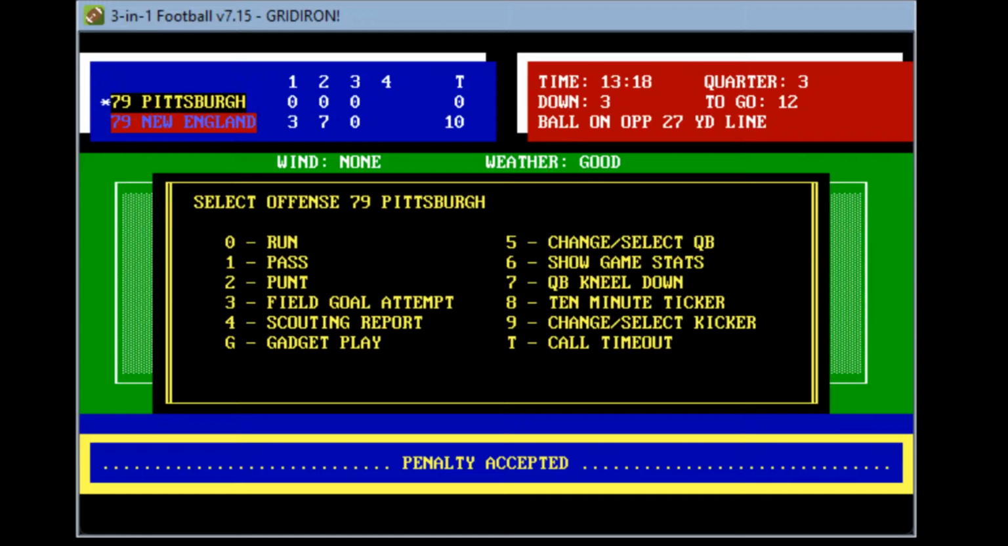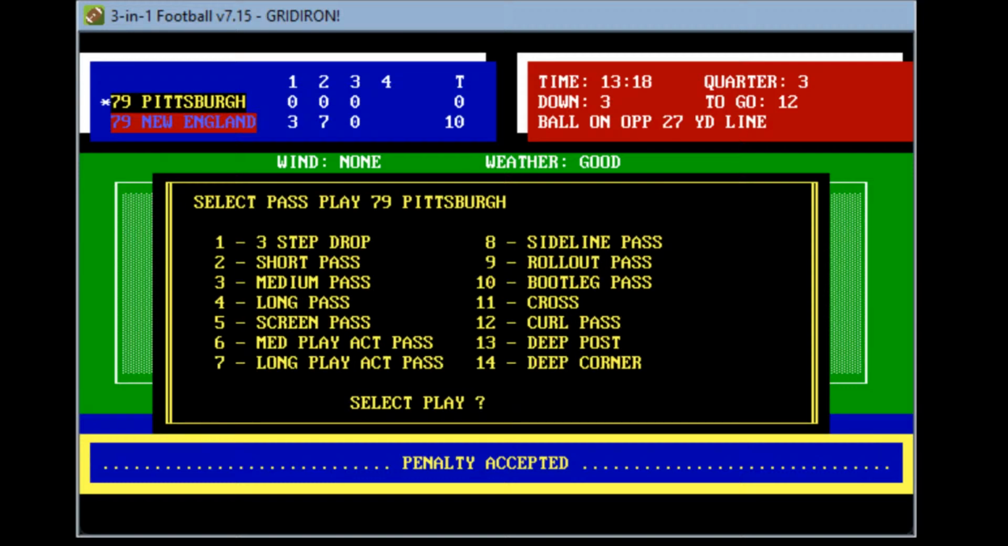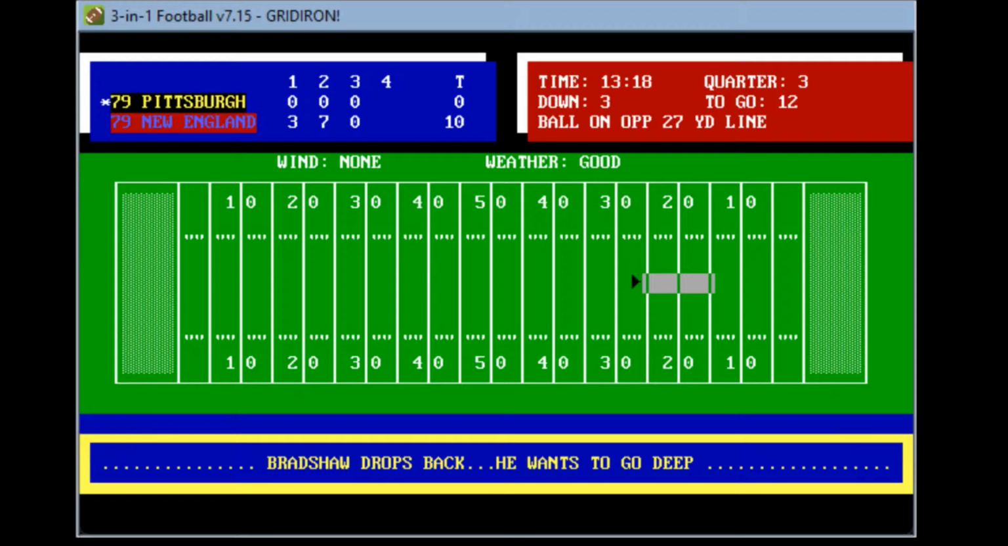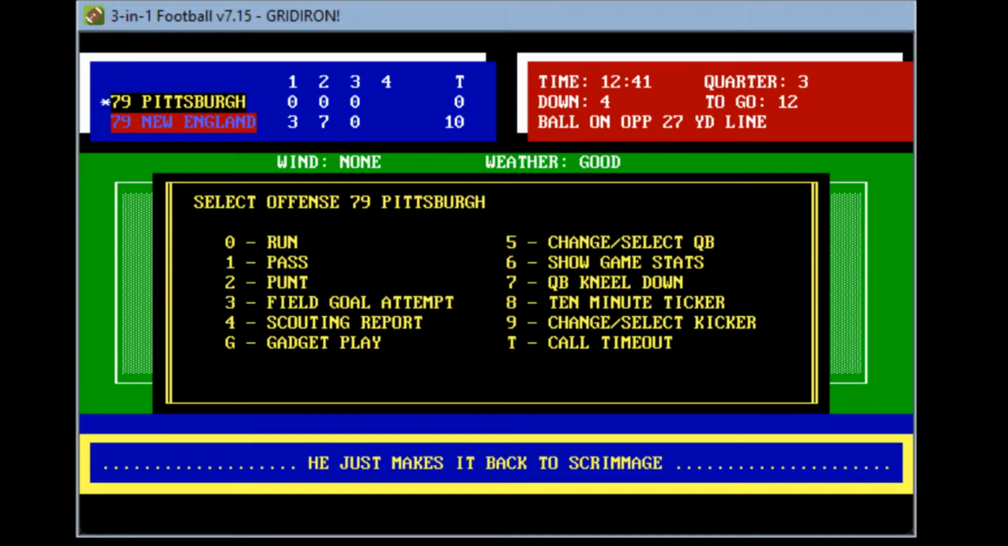Barr is no longer automatic. So now this is going to be very interesting. They don't want to get sacked here, and they're going to look long. They're going to look for the end zone here. He drops back, wants to go deep. Spot Swan at the 27. Chased from the pocket, makes it back to the line of scrimmage. 4th and 12. So Bradshaw, and they're going to bring the field goal team in.